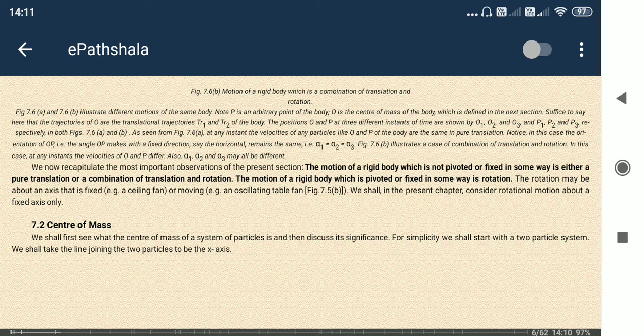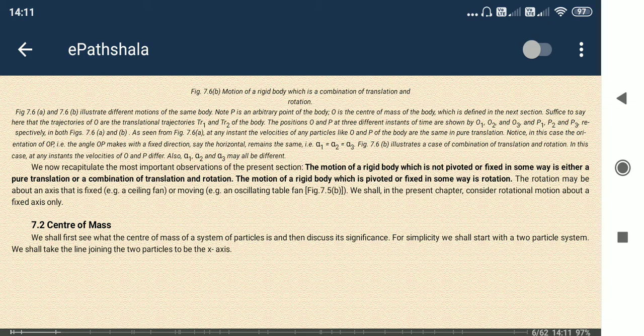But center of mass refers to the point, one point we can consider, where if we apply some force at that point, the same result will be seen as if we apply the same force on the body. You did not get it, right? So see another time what is happening.